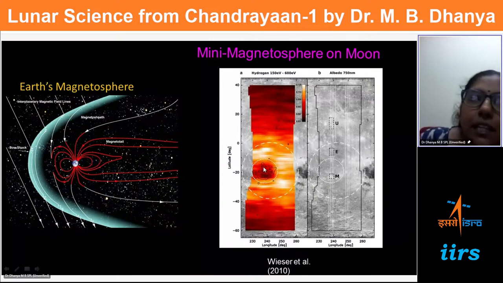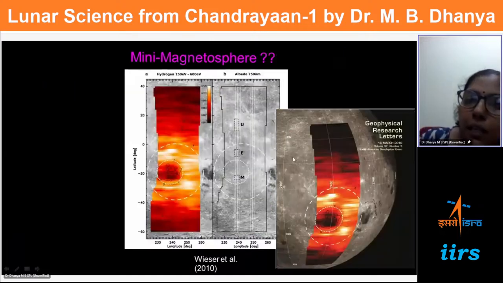Why so? Because these particles are not allowed to directly impinge on the moon surface, because the magnetic field prevents their entry. That means the magnetic field is able to stand off the solar wind and thereby forms a mini magnetosphere. The solar wind particles get deflected around the magnetosphere, and that's why here we see a higher flux. So this is a totally new idea, that such a small scale magnetic field can really form.